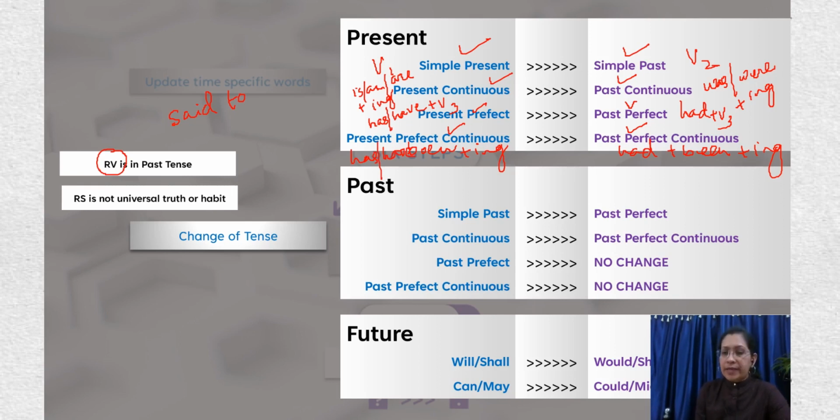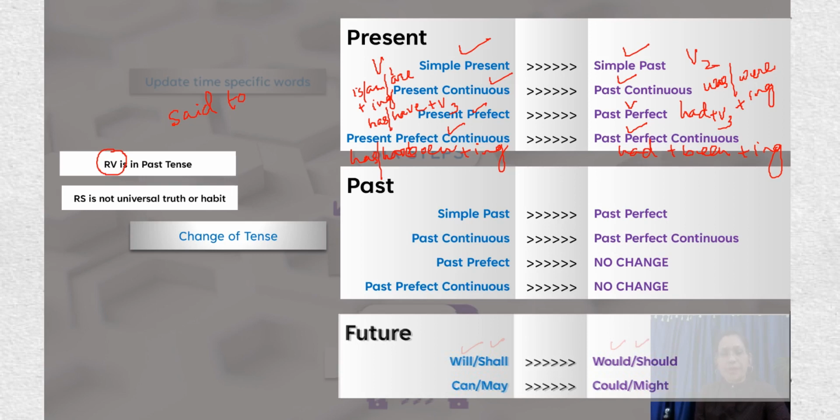What about the cases of the sentences when the sentence is in future tense? Will or shall, which are modals, change into would or should. And can changes to could, may changes to might. Right? The same rule holds good even for interrogatives.